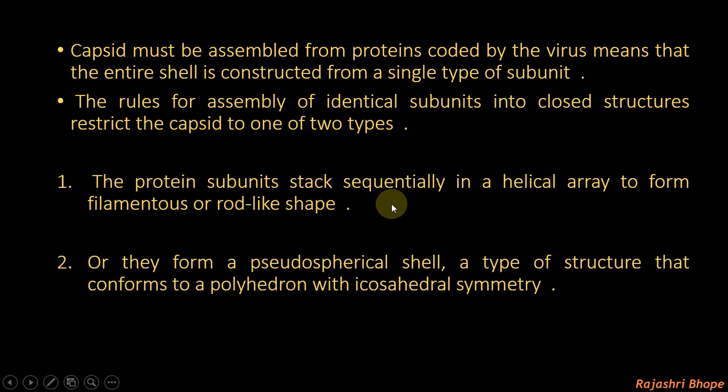The protein subunits stack sequentially into a helical array to form a filamentous shape, or they form a pseudospherical or spherical shape, a structure that conforms to a polyhedron or icosahedral symmetry. So there are two ways. The first is the protein subunits stack sequentially to form a cylindrical or filamentous shape, or they form a pseudospherical shape.